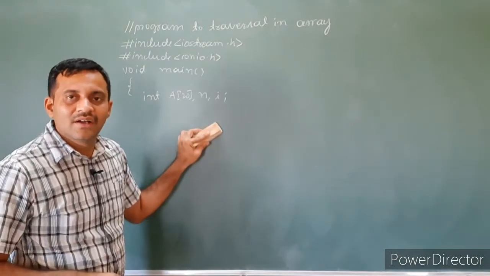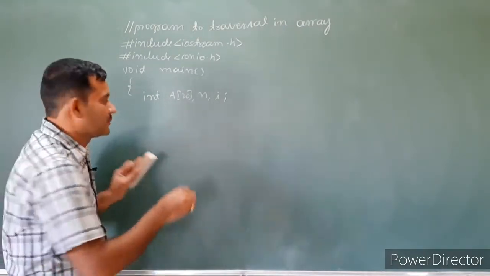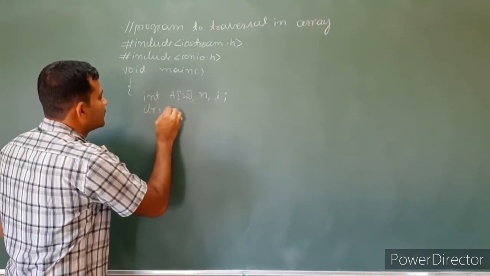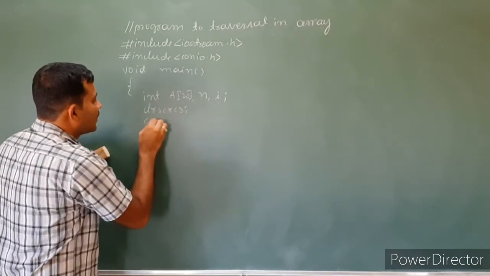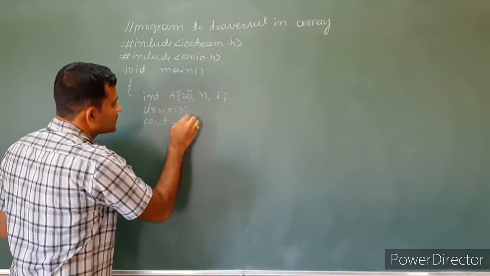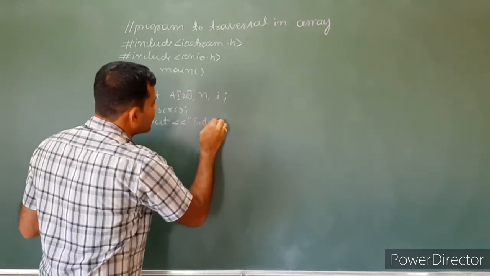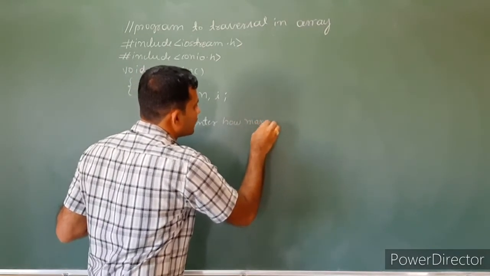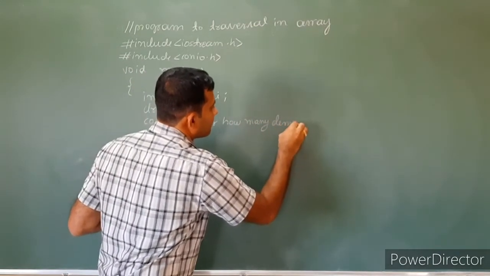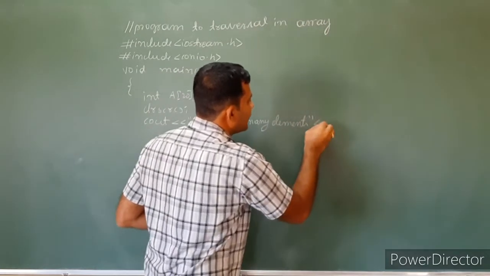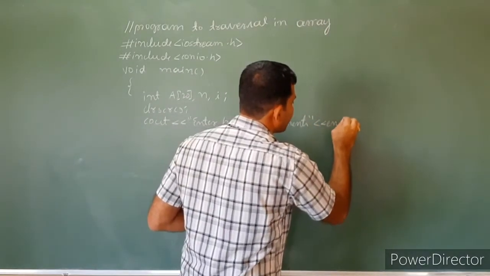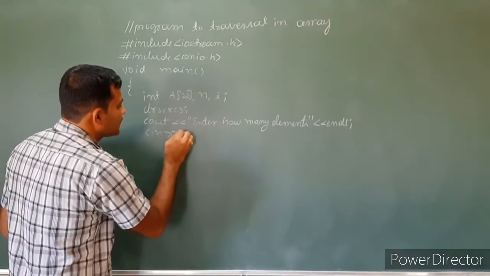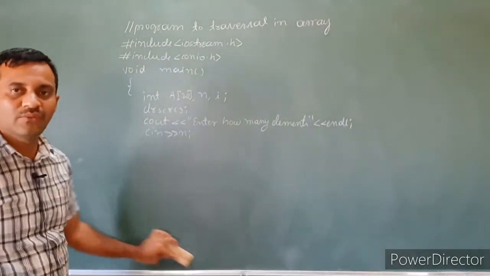Array, n and I are common for all the array programs. clrscr to clear the screen. cout is the object followed by the insertion operator: Enter how many elements. Then cin extraction n. First we have to read the n value.